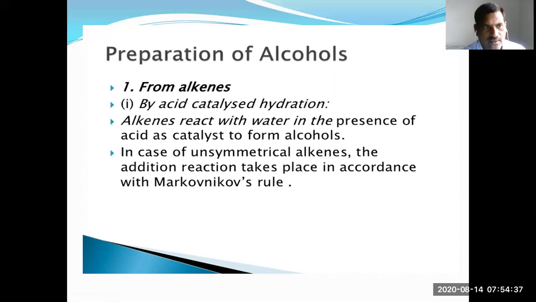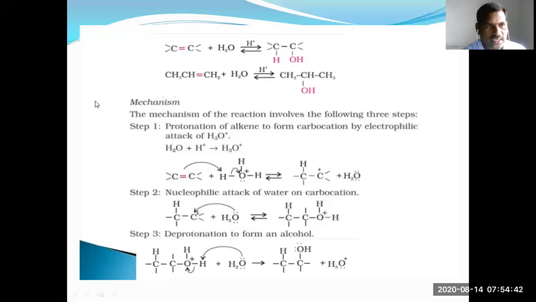You can get the alcohols. So see here, this is the alkene, C double bond C. Addition with water in the presence of acid as a catalyst, you can get the alcohol. This is the unsymmetrical alkene propene. Addition with water, you can get the 2-propanol or propan-2-ol according to the Markovnikov rule.